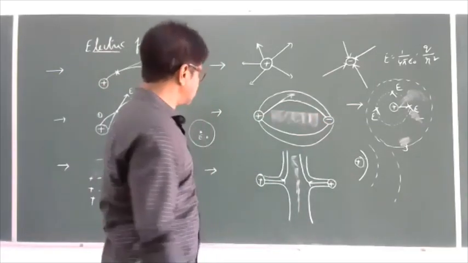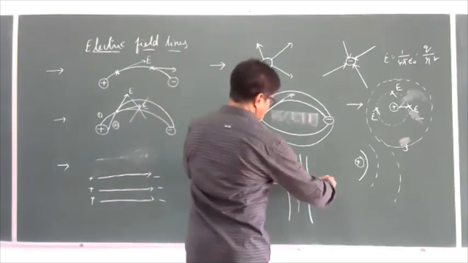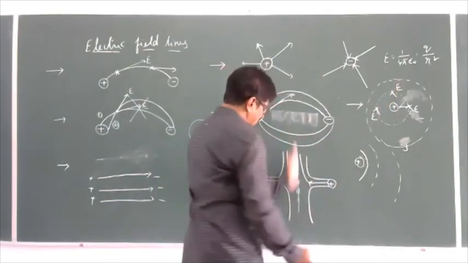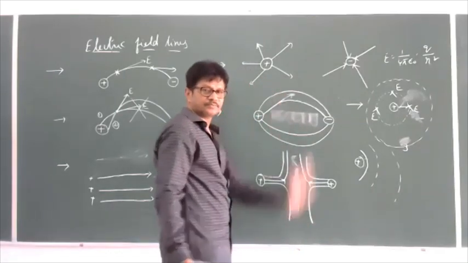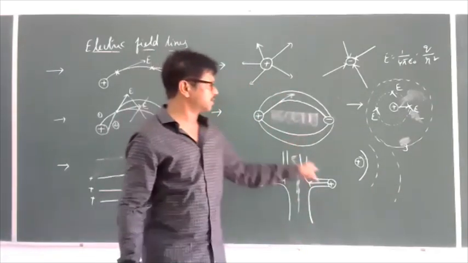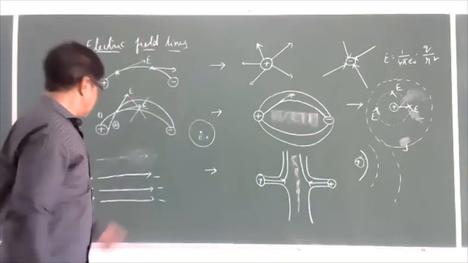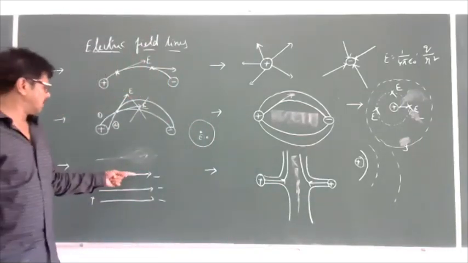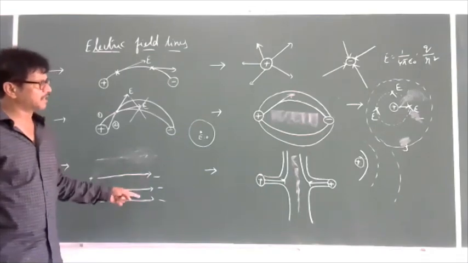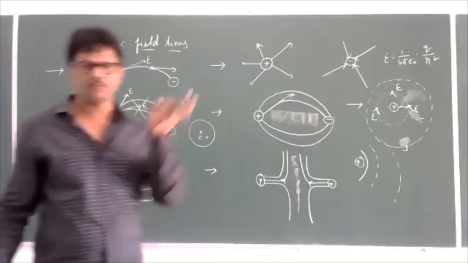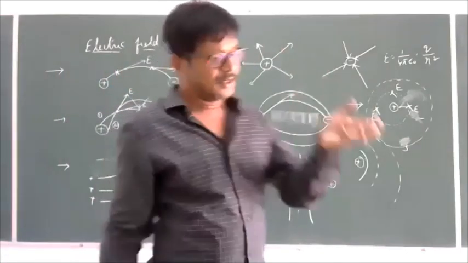Next point is, the electric lines of force will have a tendency to expand laterally. Next, if electric lines of force are parallel, straight and equally spaced, that represents a uniform electric field. And one more is,